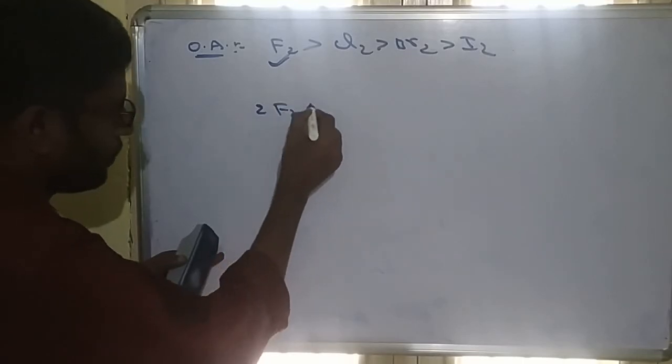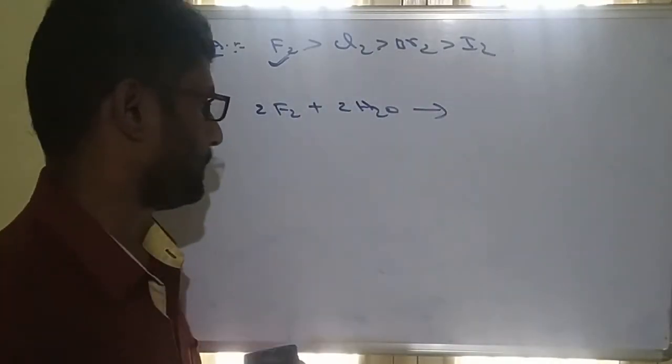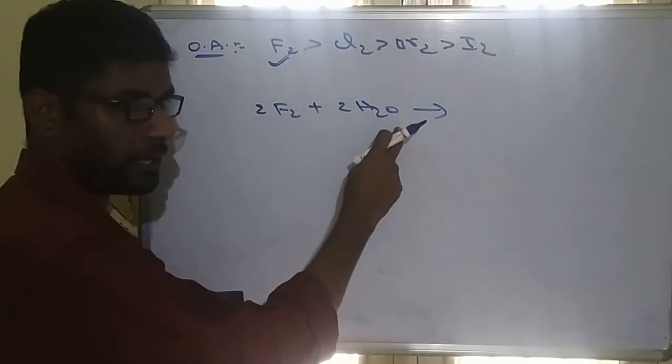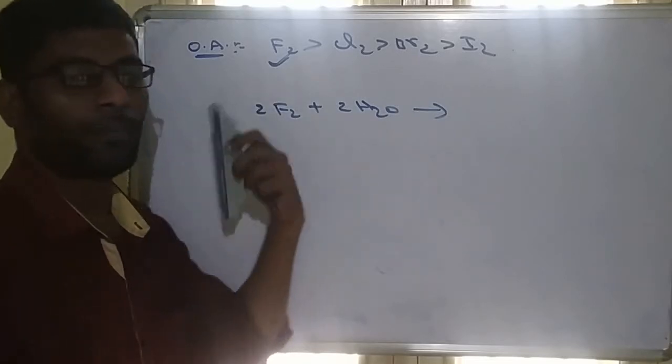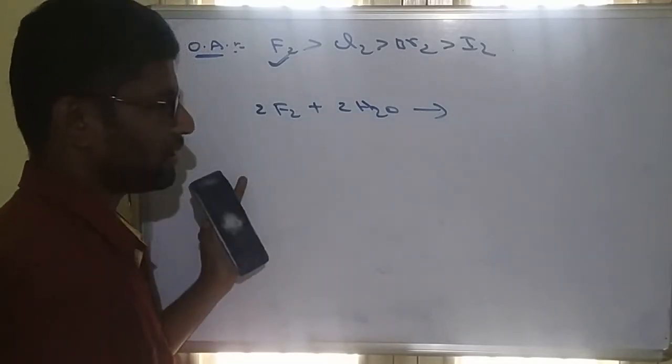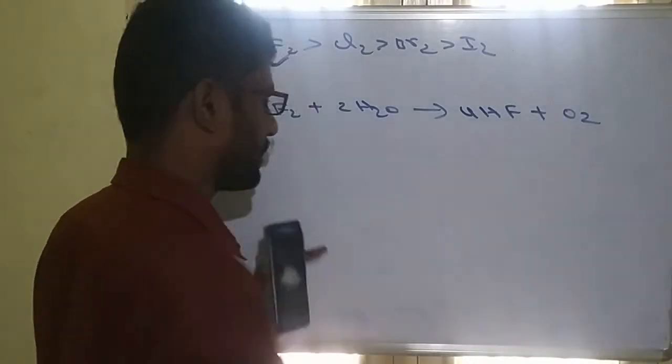Suppose we are treating chlorine with water. In water there is oxygen, and oxygen can be liberated by chlorine since it is highly electronegative and highly oxidizing. So we can get 4 HCl molecules plus oxygen.